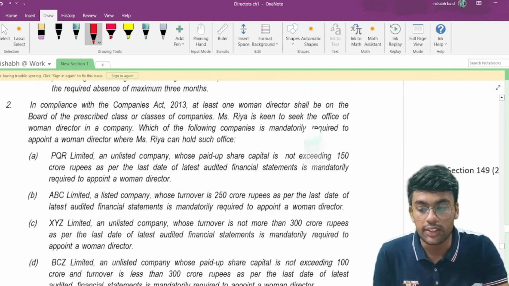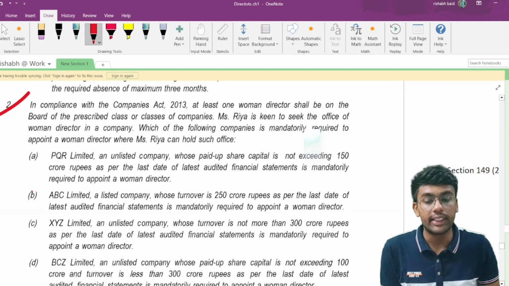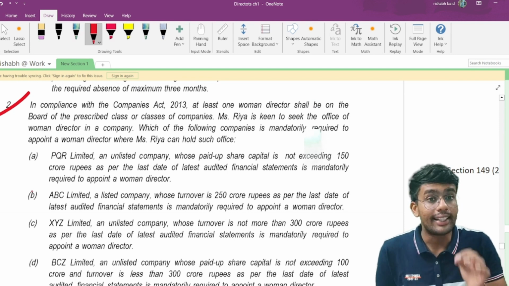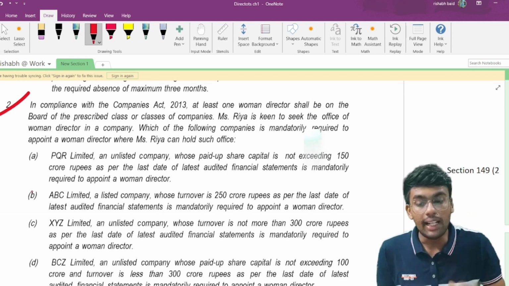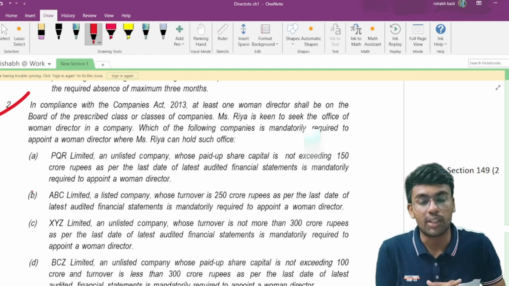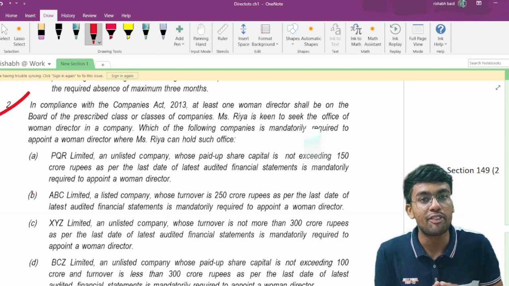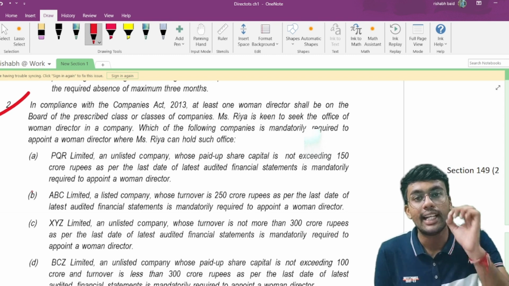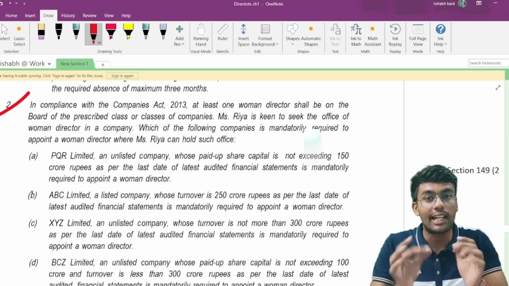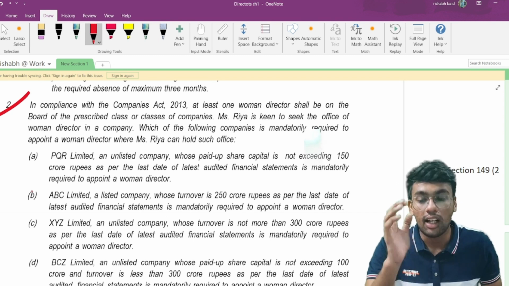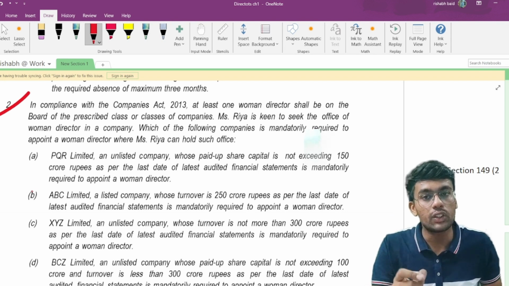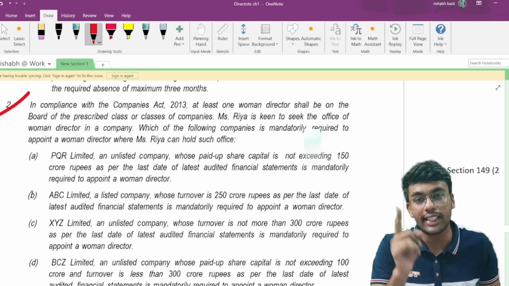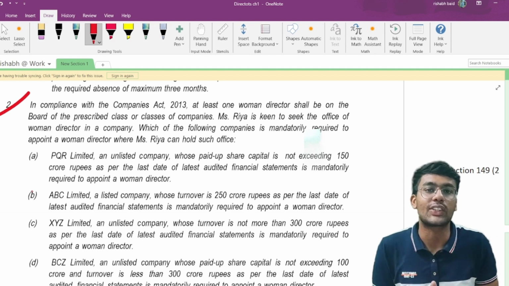Now moving on to question number 2. In compliance with Companies Act 2013, at least one woman director shall be on the board of the prescribed class of companies. Woman director, if you remember section number 149, second proviso to section 149, we had discussed this particular section. All the sections we have discussed, and this also we have discussed in the revision video. So please watch that video first in order to answer all these questions easily.